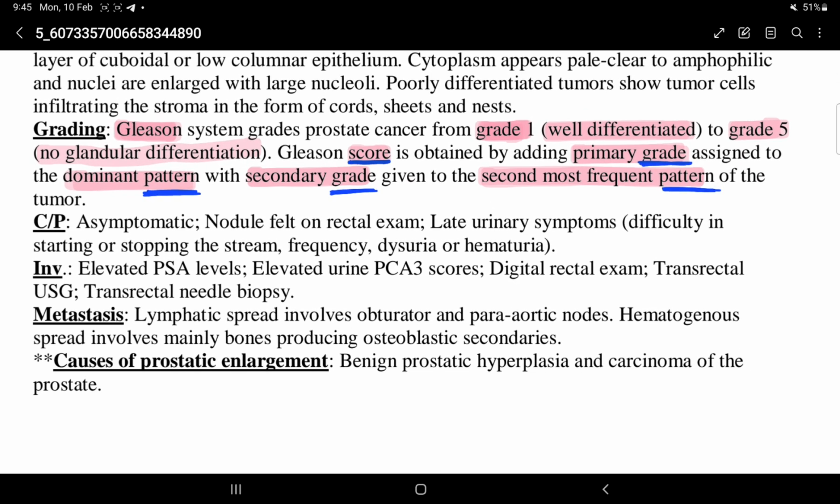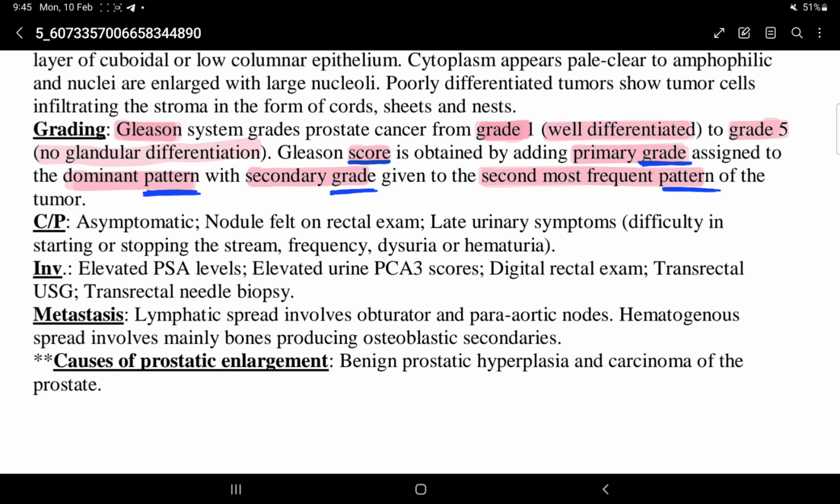Grading. The Gleason system grades prostate cancer from grade 1 to grade 5. Grade 1 is well differentiated. Grade 5 means there is no glandular differentiation.